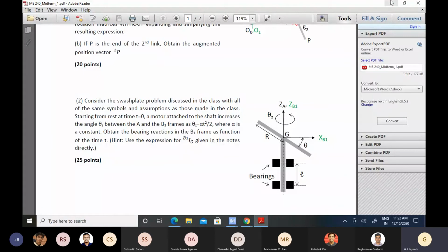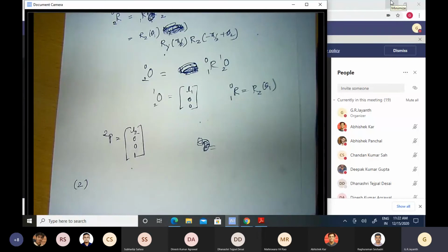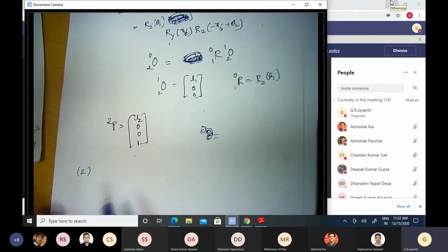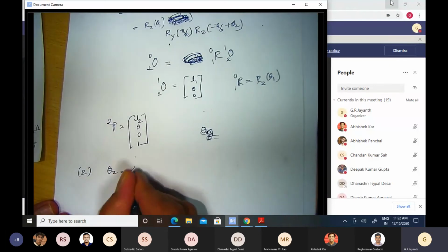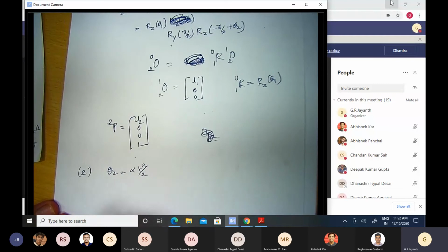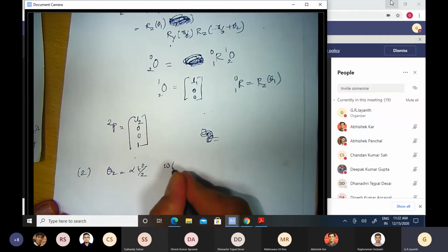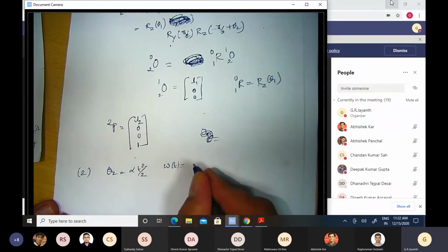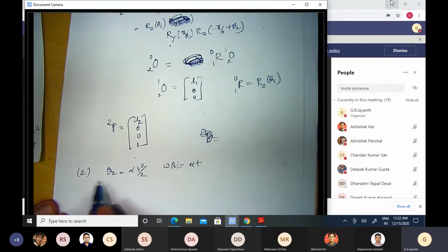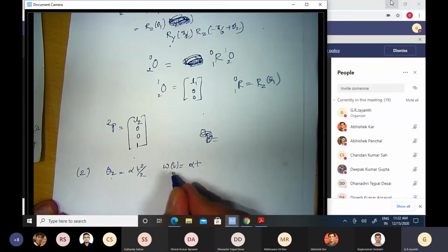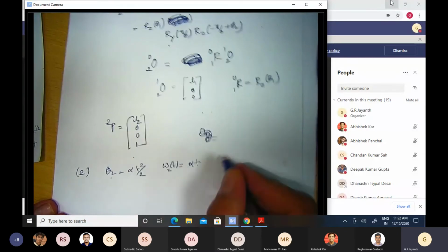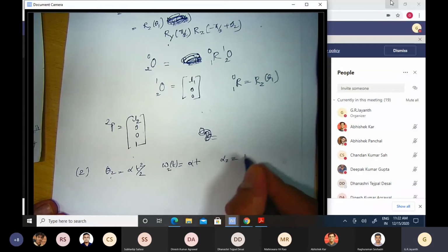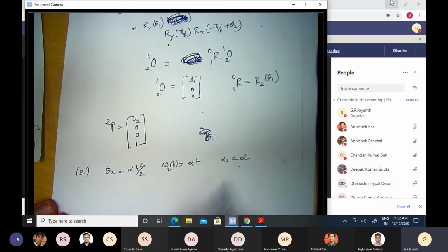Okay, so let us come back to this white sheet of paper. Theta z was simply alpha t square by 2, which meant that omega was changing as a function of time, and at any time t it was equal to alpha t, which I get by differentiating this expression. Then alpha z was simply equal to alpha, which I get by differentiating this again.